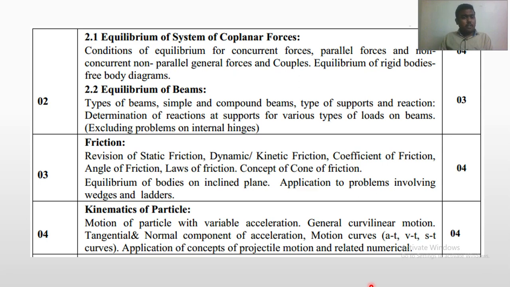The second module is again based on statics, equilibrium of system of coplanar forces. Here we are going to apply various conditions of equilibrium to find the unknown forces and the unknown directions. Then we are going to study what a rigid body is, what a free body diagram is, and how to apply those conditions. Then the second topic is equilibrium of beam. Here we are going to find the beam reactions, the reactions generated at the supports. Before that we study the types of beam, types of loads, types of supports, and how to find the reaction at the support. That comes under equilibrium of beam.